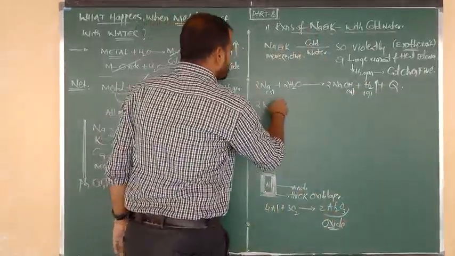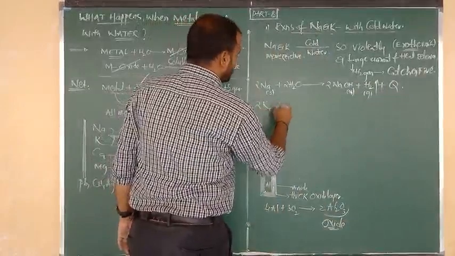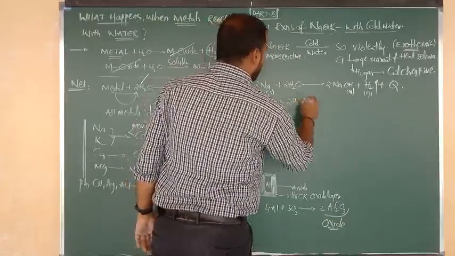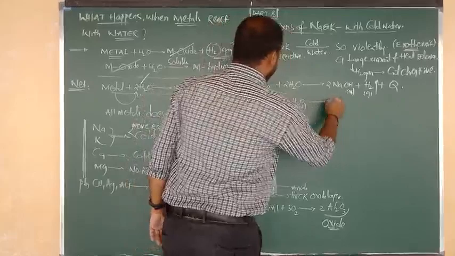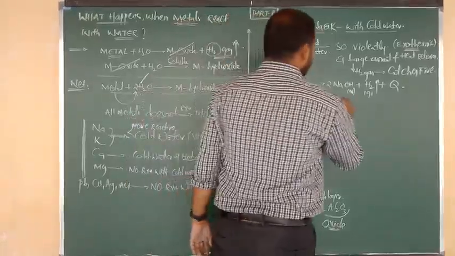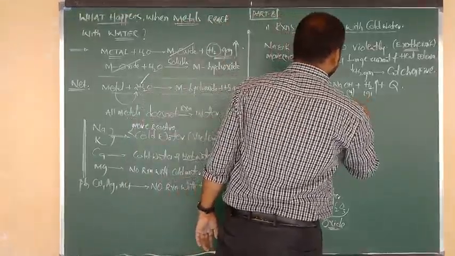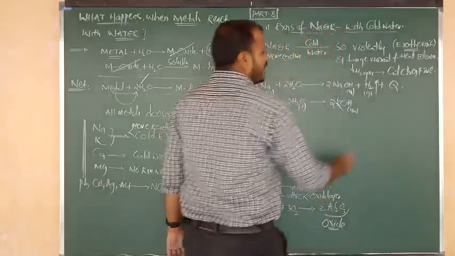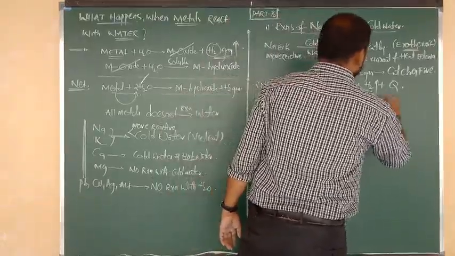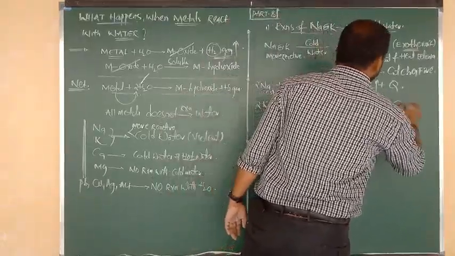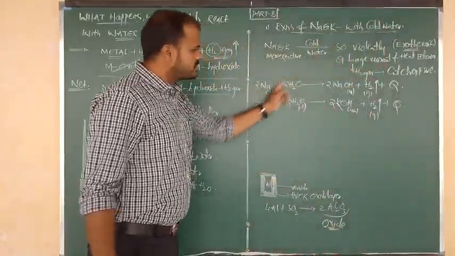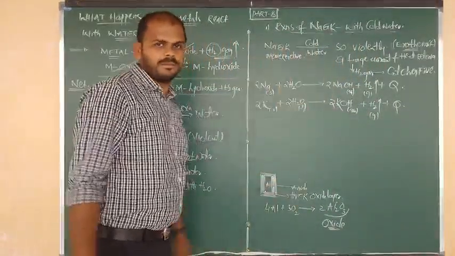Next, the same thing for potassium. 2 moles of solid potassium react with 2 moles of liquid H2O. The metal dissolves in water and changes into metal hydroxide, giving 2 moles of potassium hydroxide. Again the liberated gas is H2, and it is again a highly exothermic reaction. Consider 2 moles, and the balancing is complete.